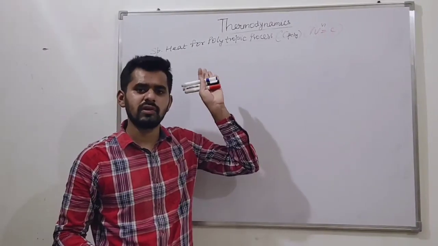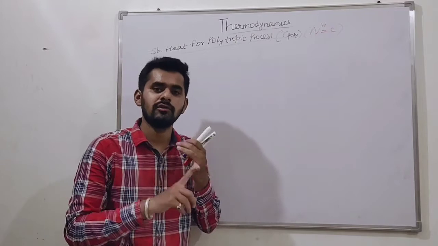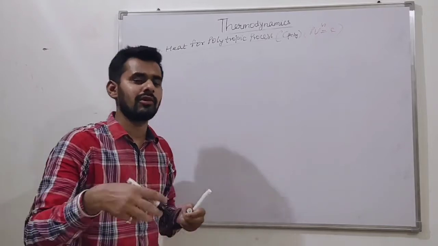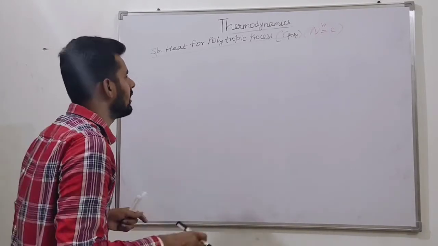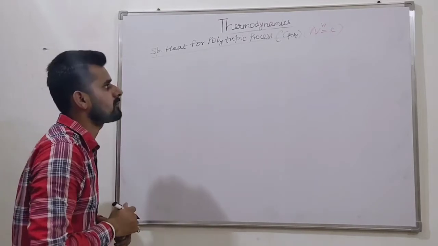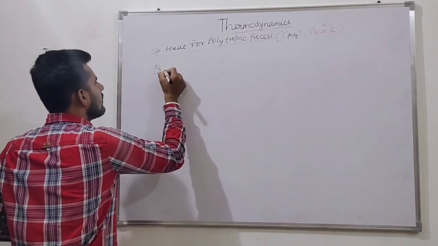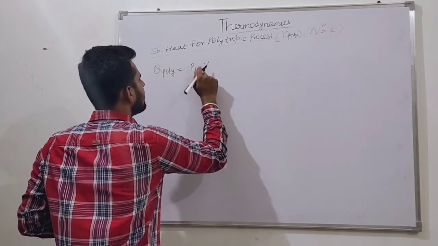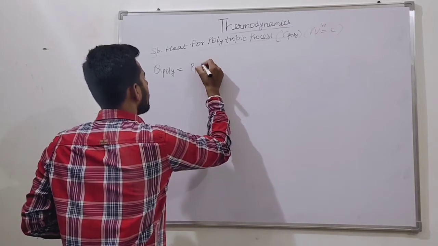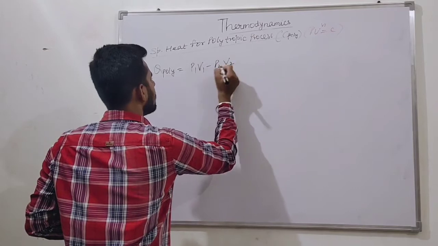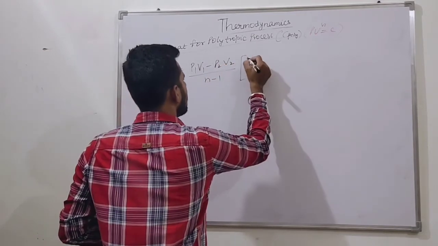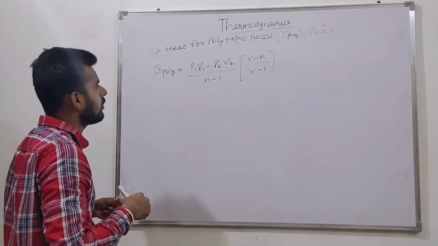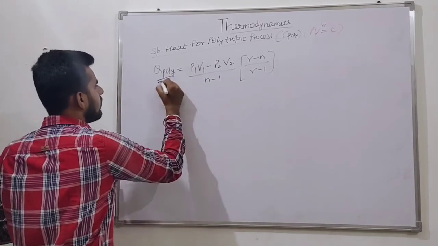So friends, now let's discuss the specific heat for a polytropic process. We know specific heat for a constant volume process and for a constant pressure process. Now for a polytropic process, what is specific heat? How can it be defined? Let's understand this. Friends, we know Q poly. What is the relation for Q poly? It is (P1 V1 minus P2 V2) upon n minus 1 into (gamma minus n) upon (gamma minus 1). This is the relation for Q poly. We already discussed.